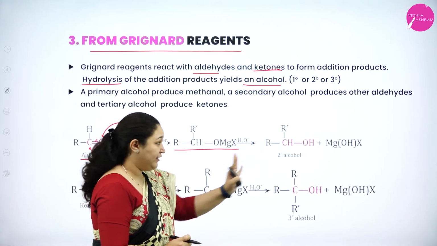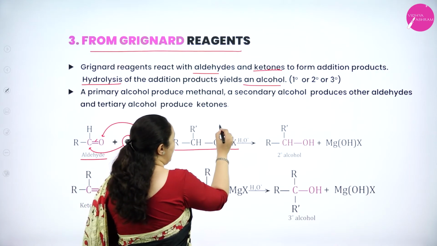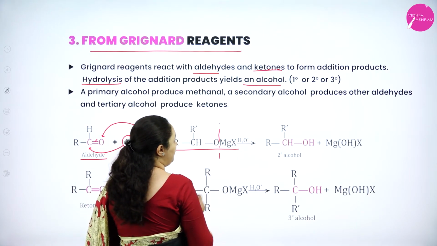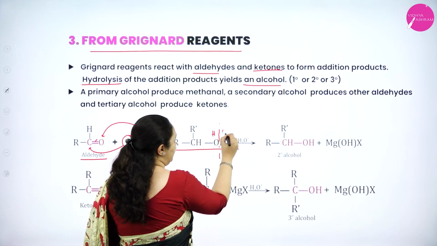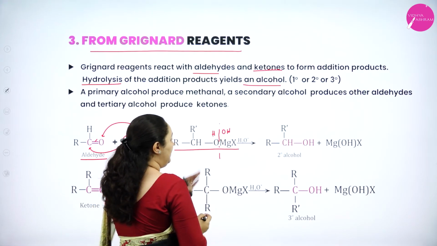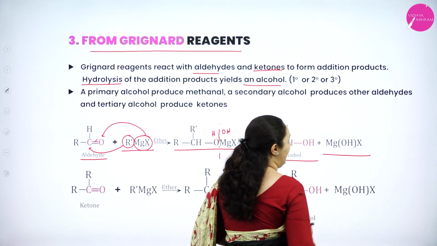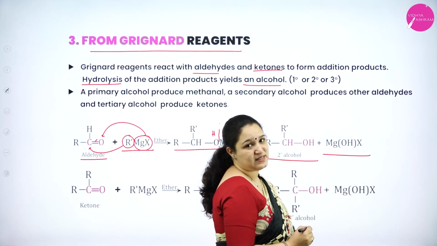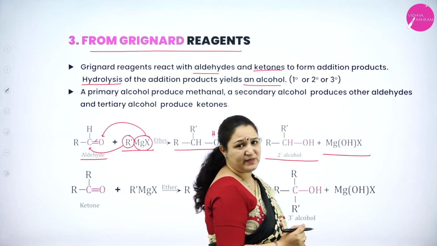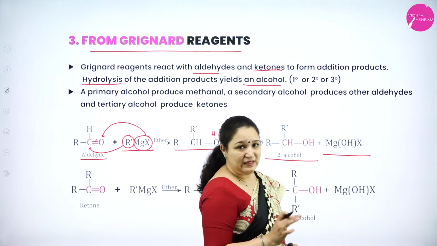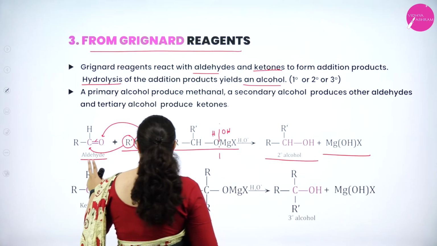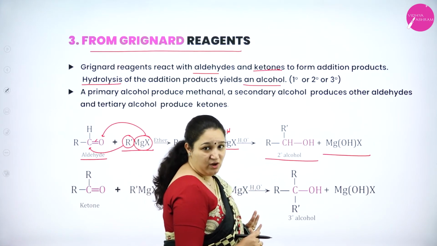This will undergo hydrolysis. When it undergoes hydrolysis, it is here where the bond breaks. Here H will get added, here OH will get added, and you will get a secondary alcohol and MgOHX, a salt which is formed. Okay, clear? So from aldehydes, I am getting secondary alcohols.